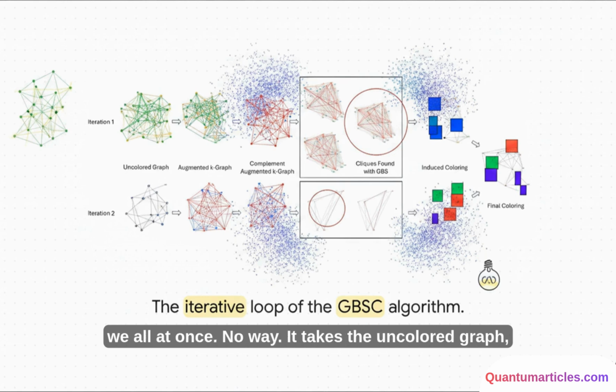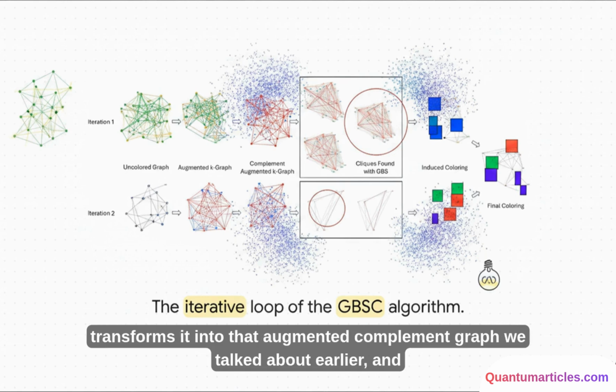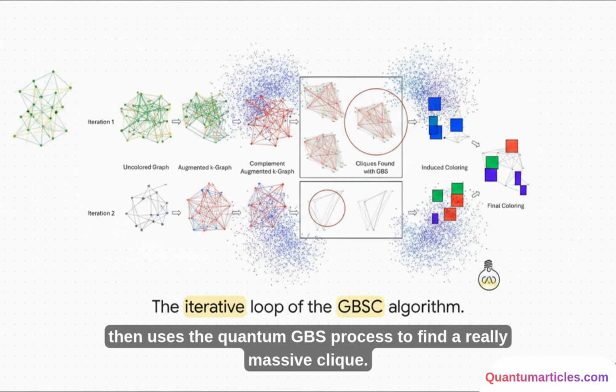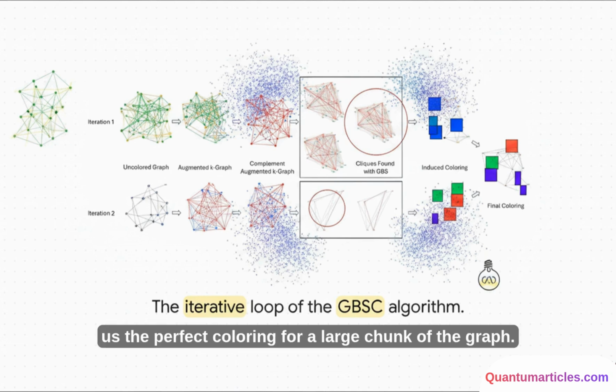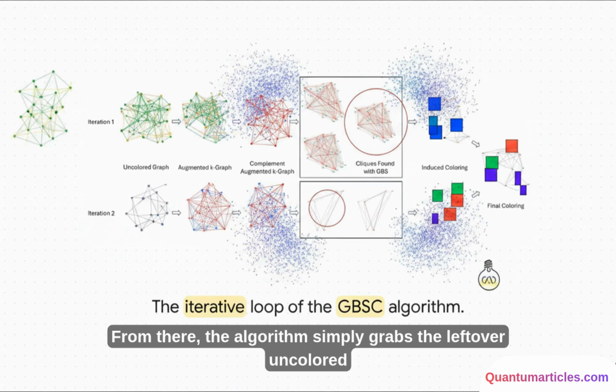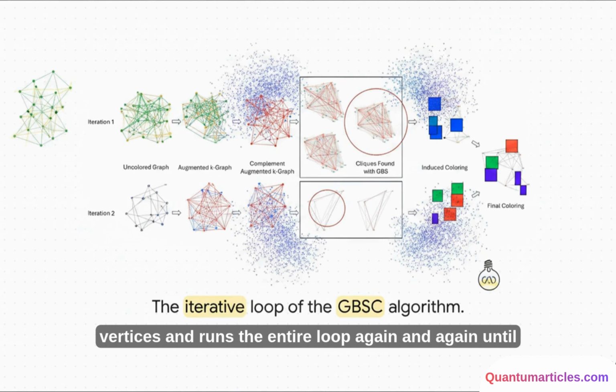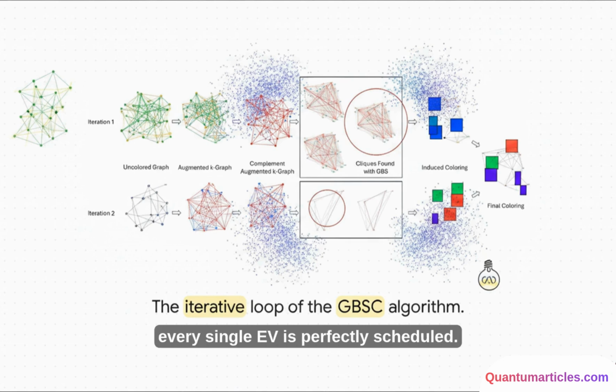No way. It takes the uncolored graph, transforms it into that augmented complement graph we talked about earlier, and then uses the quantum GBS process to find a really massive clique. That clique gives us the perfect coloring for a large chunk of the graph. From there, the algorithm simply grabs the leftover uncolored vertices and runs the entire loop again and again until every single EV is perfectly scheduled.